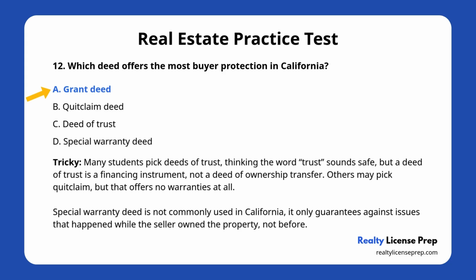Many students pick deeds of trust, thinking the word trust sounds safe. But a deed of trust is a financing instrument, not a deed of ownership transfer. Others may pick quitclaim, but that offers no warranties at all. And special warranty deed is not commonly used in California. It only guarantees against issues that happened while the seller owned the property, not before. So remember, in California, a grant deed is the one that gives the buyer the strongest assurance about title.